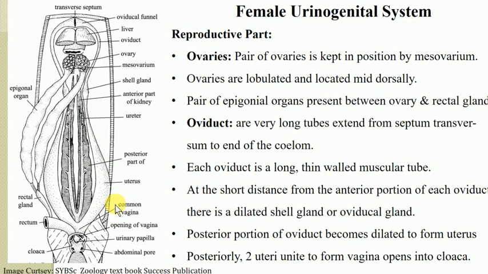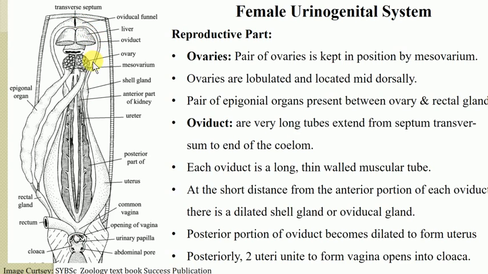Posteriorly the two uteri, means from the right side and the left side, are united to form a common chamber. This common chamber is referred to as the vagina, and this vagina finally opens into the cloaca. So in this way, the second part of the reproductive system is the oviduct. The anterior-most portion is membranous, known as the oviducal funnel.